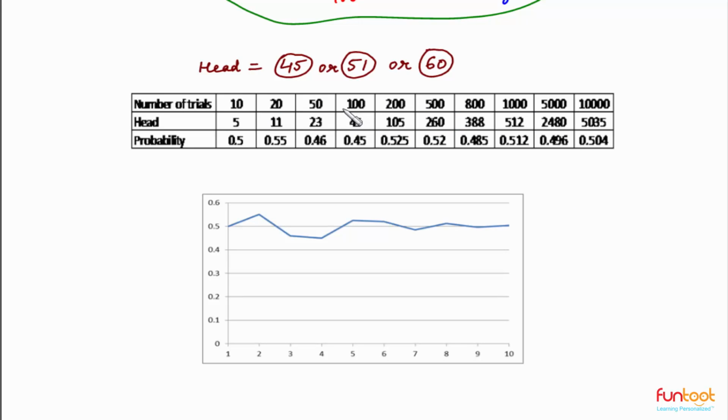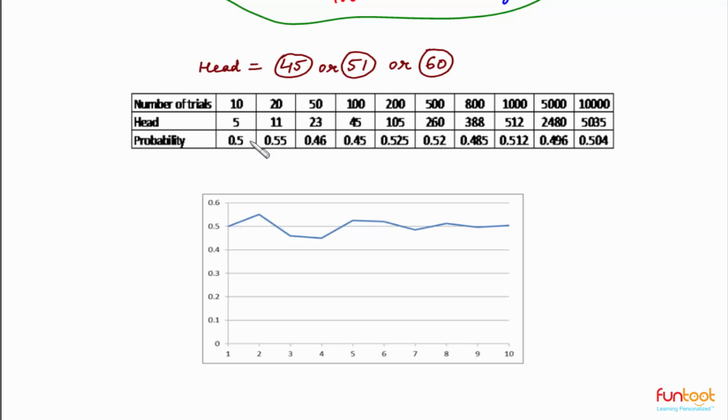So here we have collected some data by actually performing the experiment. In the first row we have number of trials. So we have 10, 20, 50 until 10,000 trials. And in each trial we have noted what is the outcome. Is it head or tails? And we have obtained this data. For 10 trials number of head is 5. For 20 it is 11. And likewise for 10,000 trials it is 5,035.